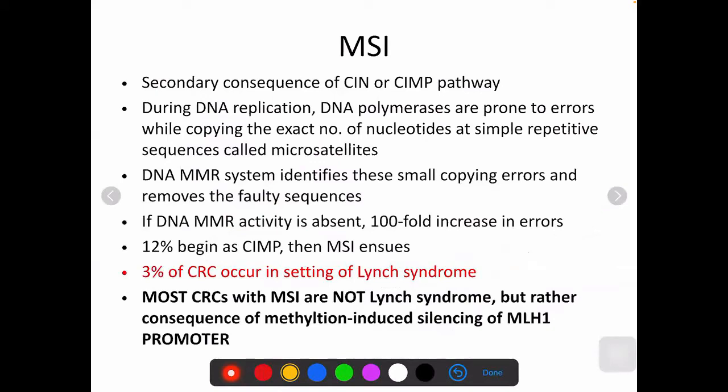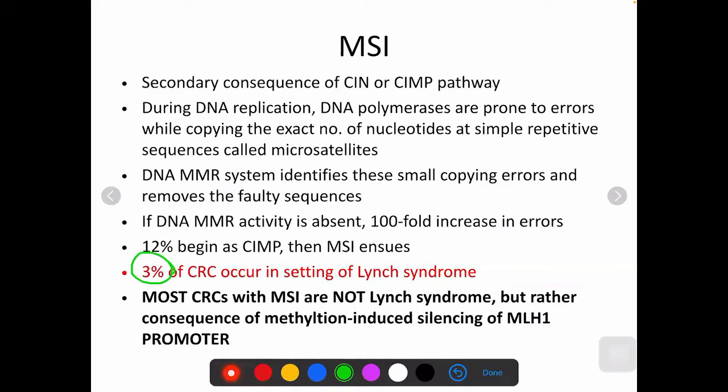During DNA replication, the DNA polymerases are prone to errors while copying the exact number of nucleotides at repetitive sequences called microsatellites. Basically, 2 to 6 repetitive nucleotides are called microsatellites. So what does this MMR system do? It identifies the copying errors and removes the faulty sequences. What happens if this is absent? There is definitely going to be a large increase in the errors, and that is what occurs in Lynch syndrome. Around 3% of colorectal cancers occur in Lynch syndrome, which have this microsatellite instability.